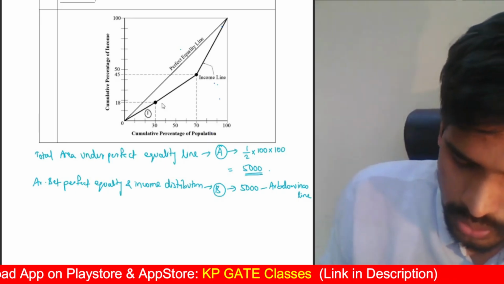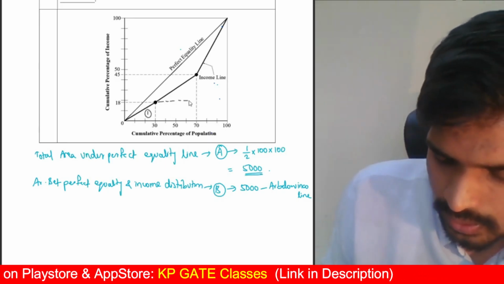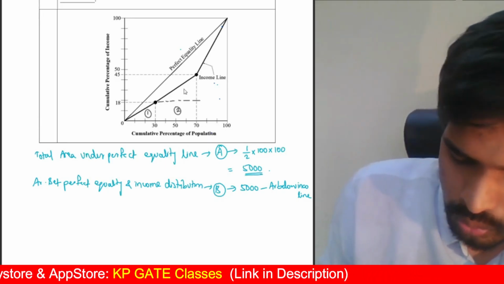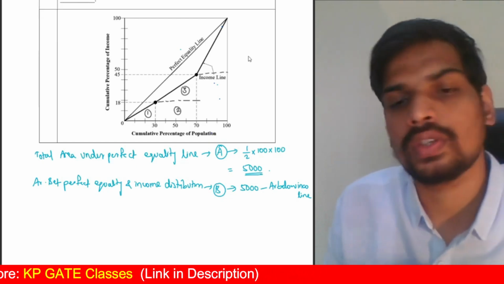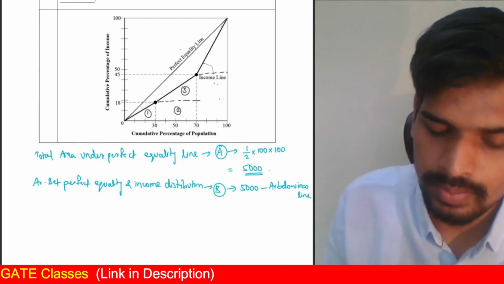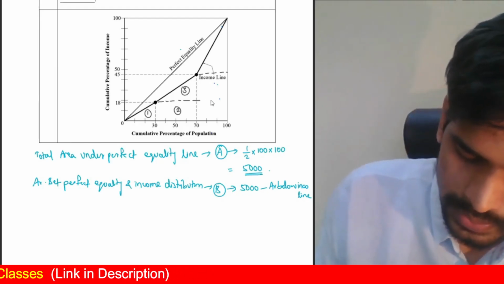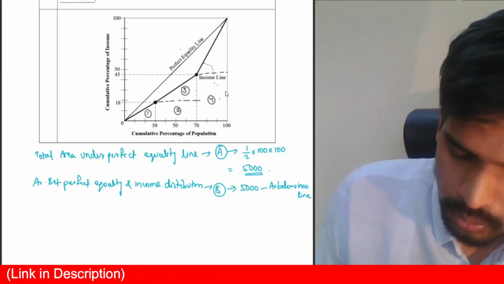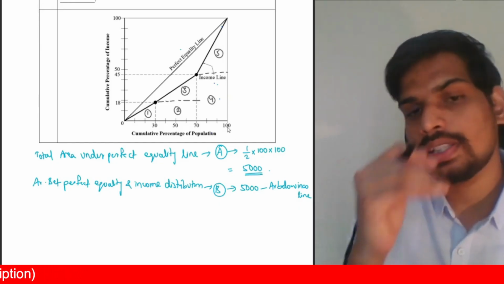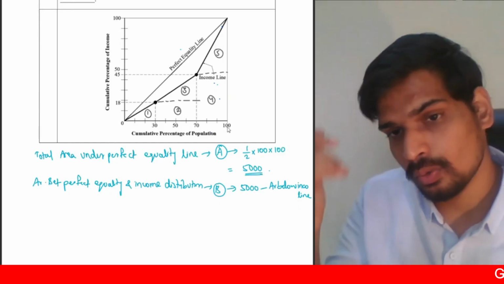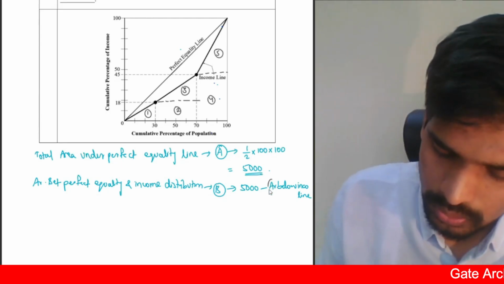Let us say this portion is 1, the triangle. This is a rectangle, this is portion 2. Say this triangle is portion 3. You can apply the formula for area of trapezium also, half h into a plus b, up to you. Or you can do it using rectangles and triangles as well. Say this is portion 4 rectangle, portion 5 a right angle triangle again. I'll add all these 5 portions, 1 plus 2 plus 3 plus 4 plus 5, to get the area below the income line.